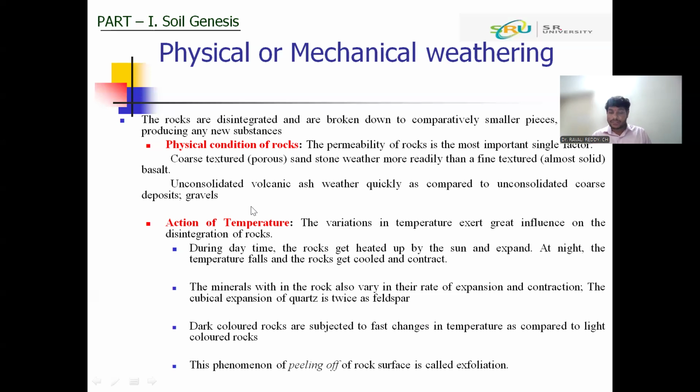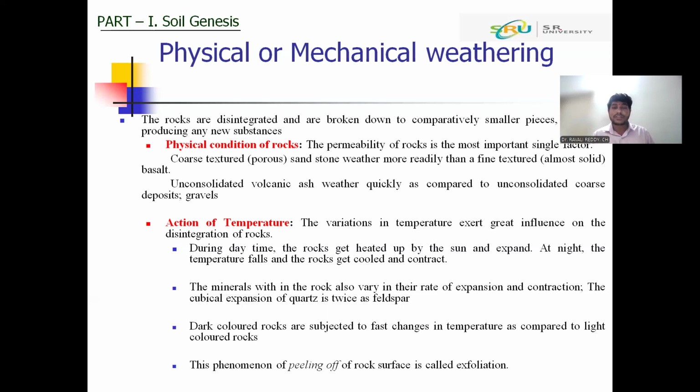Next one, the temperature. Disintegration of rocks by temperature depends on the heating coefficient of the minerals. One rock will have more than two types of minerals, which will get heated at different times, because different minerals have different heating coefficients. During daytime, the rock will get heated by the sun and expand. During night time, the temperature will cool and the rock will contract, because of the expansion and contraction effect.